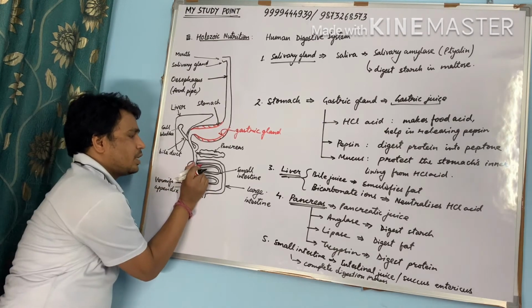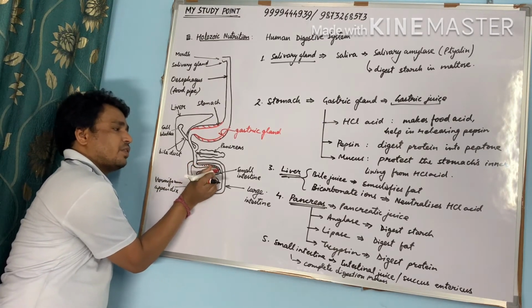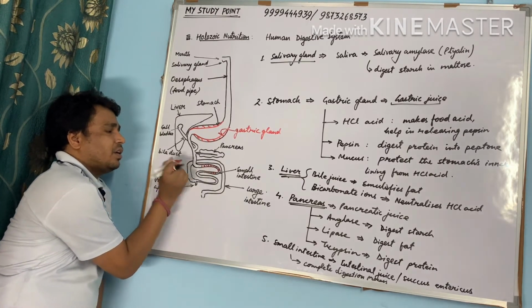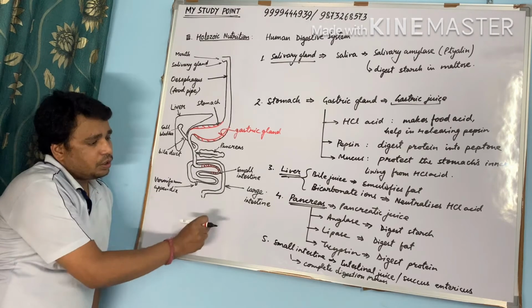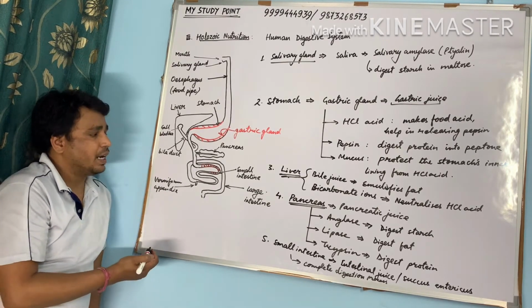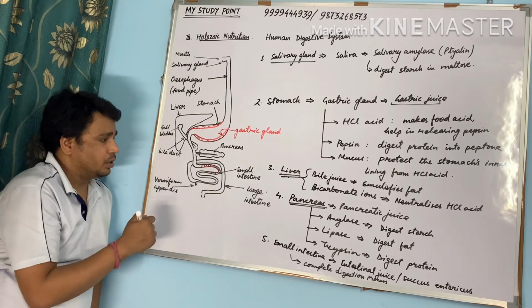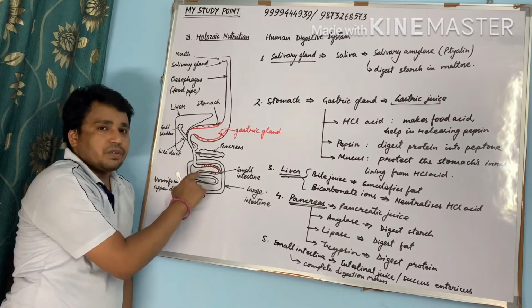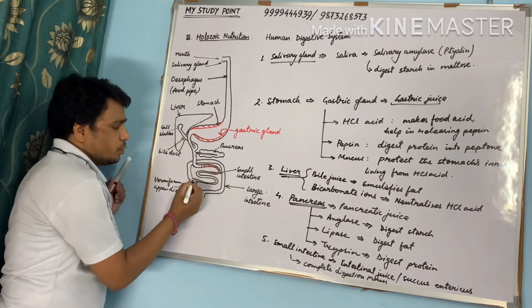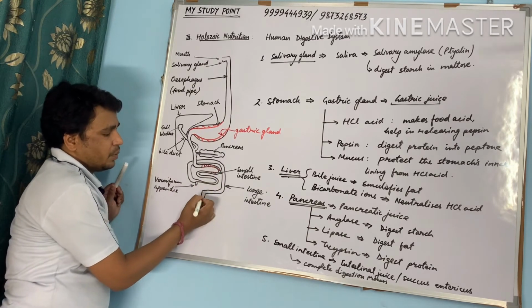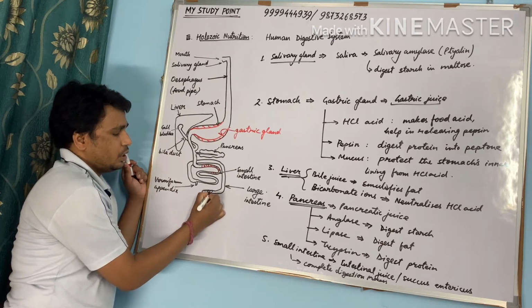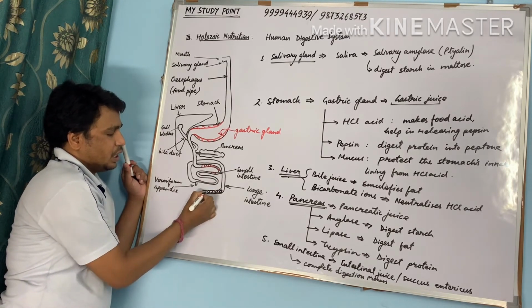Now here in small intestine there are many finger-like projections called villi, which act like a vacuum pump. They absorb all the digested nutrients, that are protein, carbohydrate and fat, and pass them on to the blood. And these finger-like projections also help in the movement of food, in bowel movement. When food comes into the large intestine, the rest of the nutrients are absorbed by the large intestine. Finally, it is stored in the rectum, where it is ejected out of the anus.